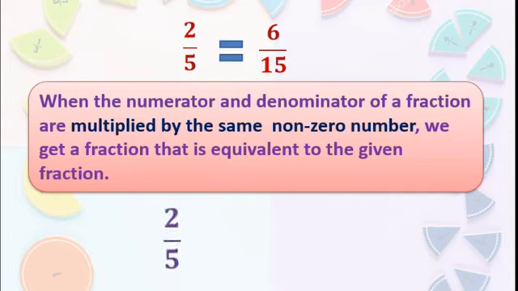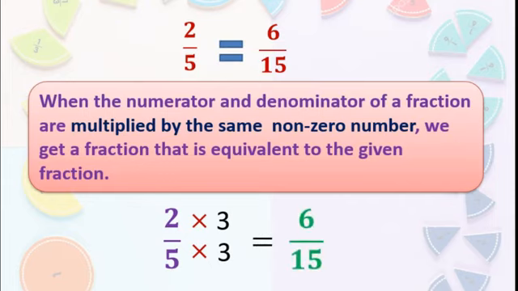So I will write 2 upon 5 first here. What they said is you have to multiply both the numerator, that is 2, and the denominator, that is 5, by the same number. If we get 6 upon 15, then it is an equivalent fraction. You know the table for 2. 2 ones are 2, 2 twos are 4, 2 threes are 6. Yes, we got 6. So I am going to multiply 2 by 3. We got 6, correct? Now the same number we have to multiply to the denominator. Then 5 ones are 5, 5 twos are 10, 5 threes are 15.